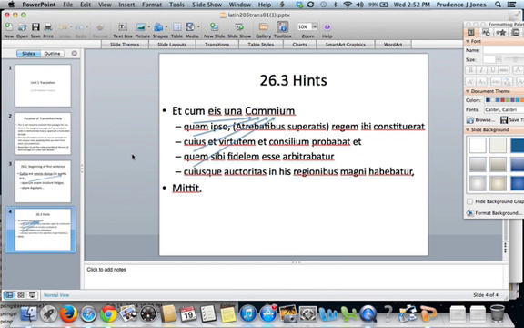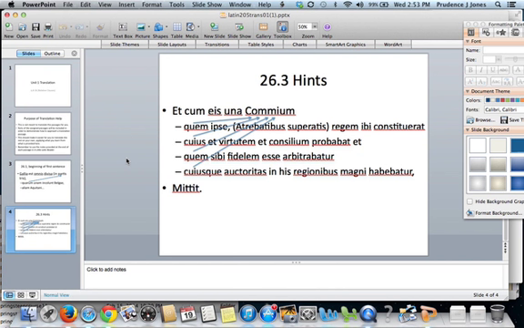Now your note tells you that the subject of mittit is Caesar, implied. So let's do our main clause. Et cum eis una. And together with these, now we need our subject, he or Caesar. Mittit, sends. Now go back to your direct object, Commium. So, and together with these, he sends Commius.